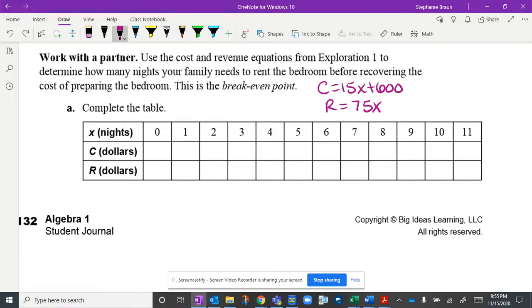So you might want to get your calculator out to help you with some of these calculations, but our cost in dollars for 0 nights to run it is going to be 600. And then it's an additional $15 per night. So 615.